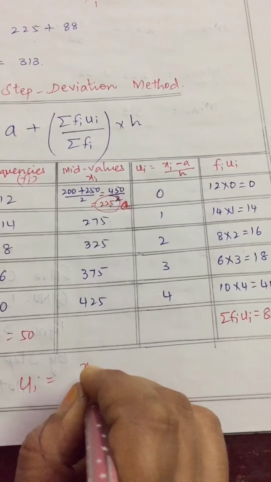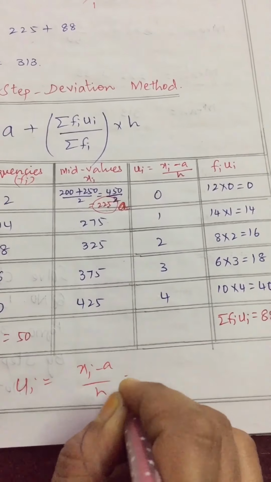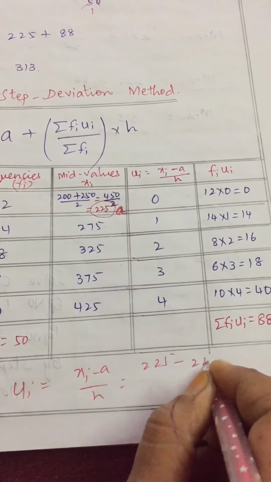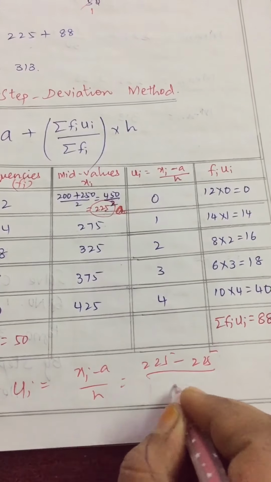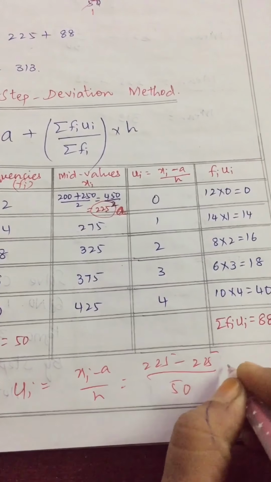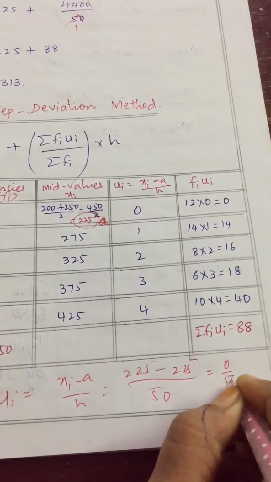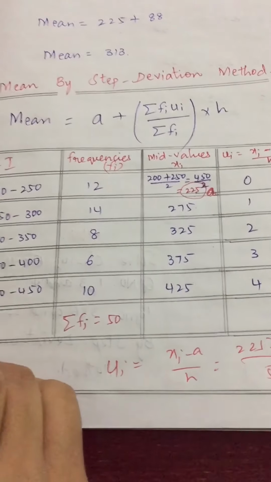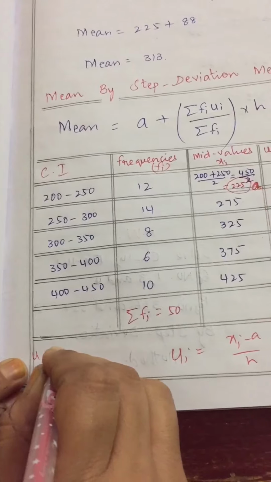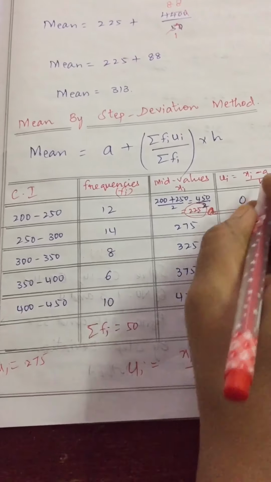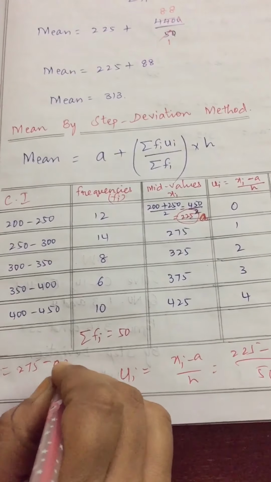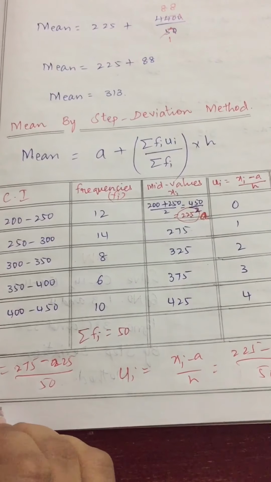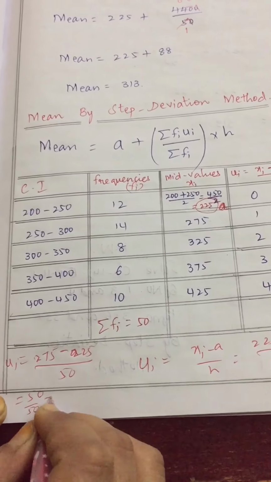ui is (xi minus a) by h. xi is 225, minus a, which is also 225, children, the whole divided by h, which is 50. 225 minus 225 is 0, by 50 is 0. First one is 0. For the second one, xi is 275, a is 225, divided by 50. 275 minus 225 is 50, 50 divided by 50 is 1.